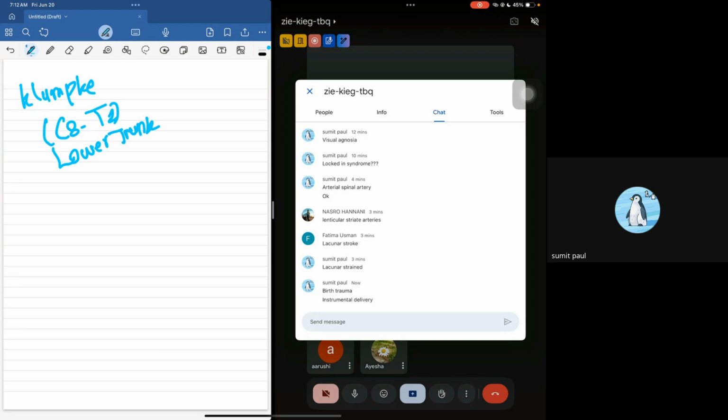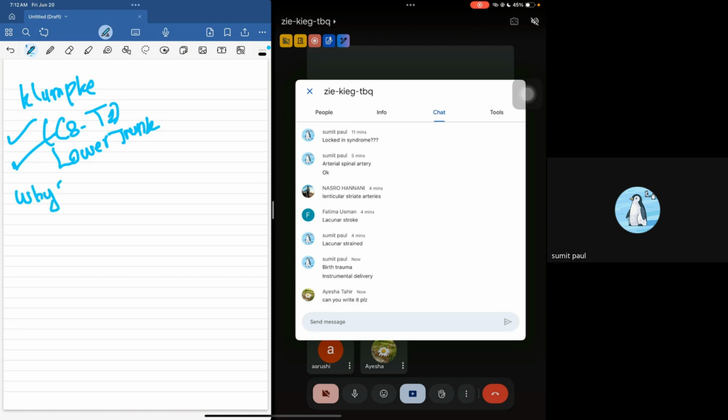Why does this happen? In children, it happens during delivery. So how does Klumpke's palsy occur? Klumpke's palsy usually occurs in children when they're being born. Klumpke's palsy affects C8 to T1. It affects the lower trunk. And why does this happen?